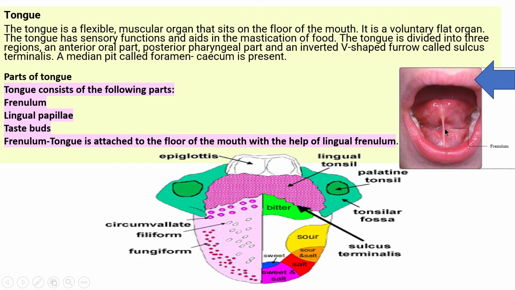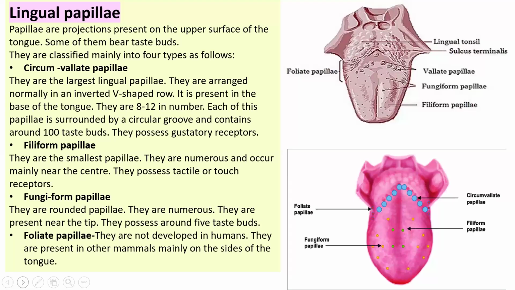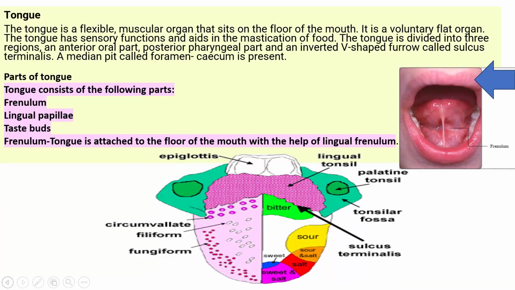So the tongue consists of the frenulum, the lingual papillae, whose image is here, and then the taste buds.